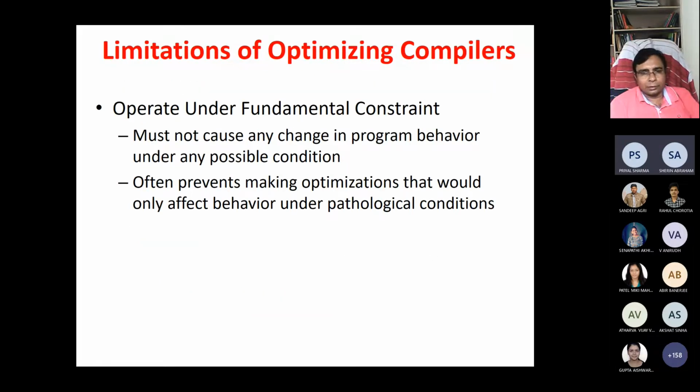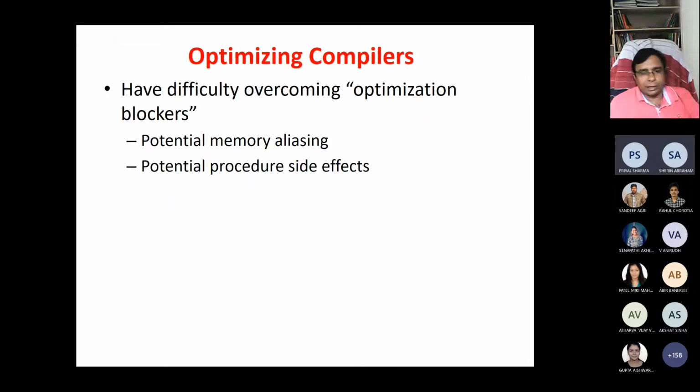Sir, what is memory aliasing? That we will see in the examples. Memory aliasing means suppose you are using a lot of pointer code, and from one procedure it is going to another procedure with a lot of pointer usage. Then the compiler will not change that kind of aliased memory code. It does not try to optimize.